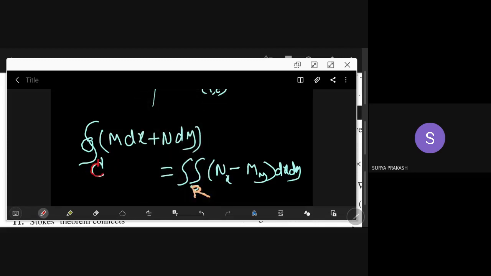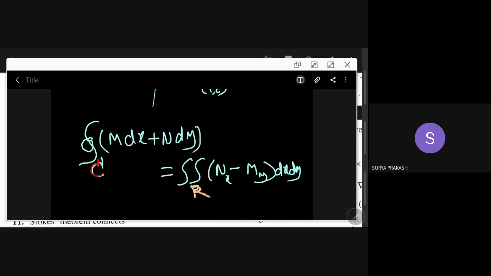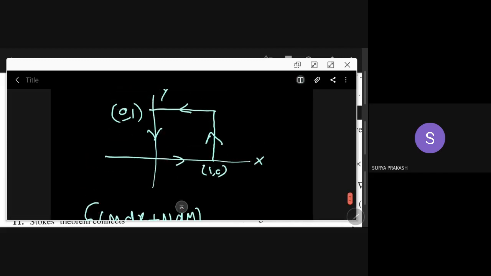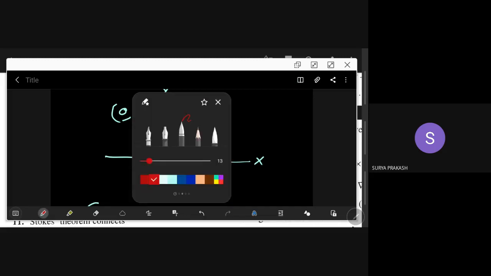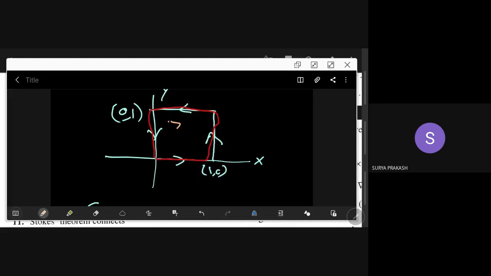This is a closed curve. So I'll show where the closed curve is. The closed curve here is this. This is the closed curve. And where is the region here? The region is, this is the region.